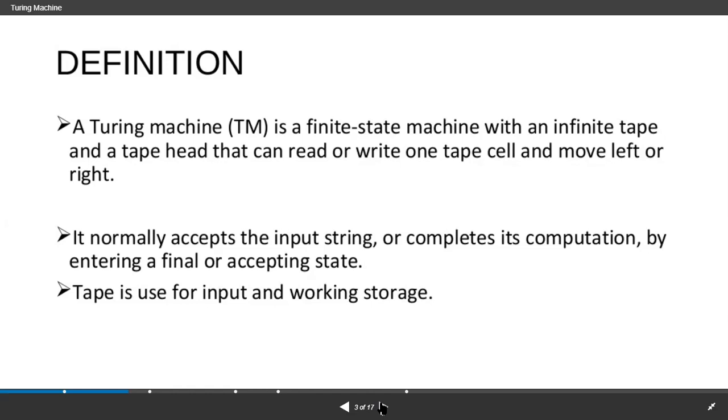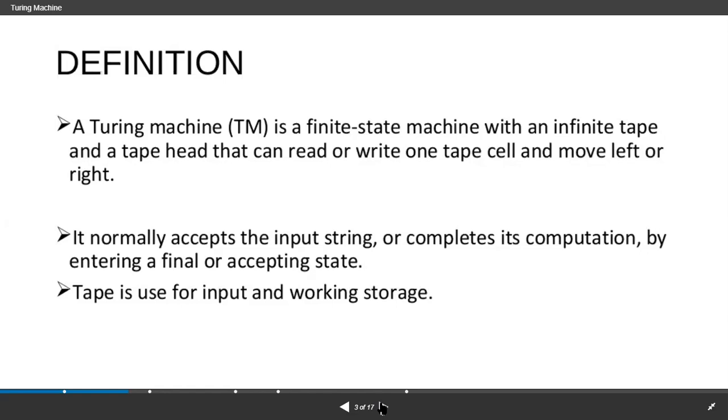So the definition is, this Turing machine is also a finite state machine, which means the machine should consist of an input head and an input tape, an infinite tape.